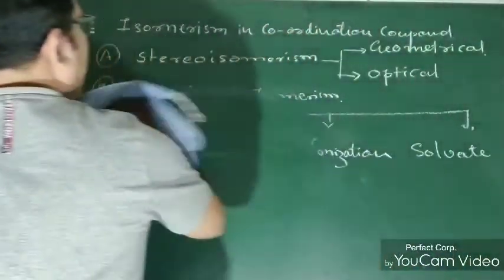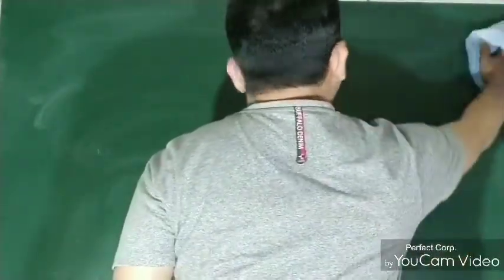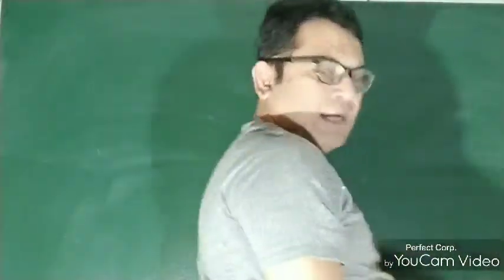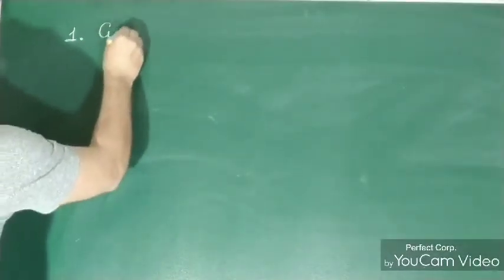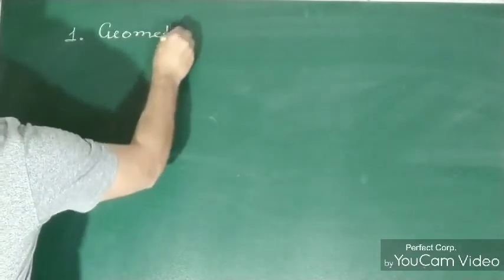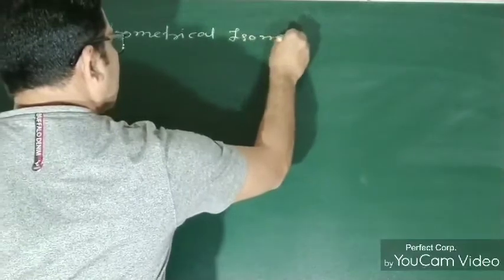So dear students, first we are giving a heading to study geometrical isomerism. Our heading number 1, in stereoisomerism, we are going to talk about geometrical isomerism.